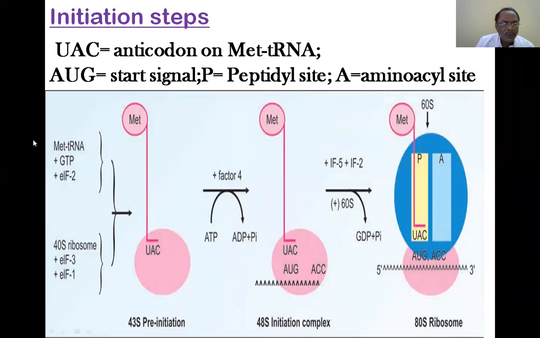And now the whole thing is called the 43S pre-initiation complex. So it is being formed. And again, this is being acted upon by factor 4, another protein, an initiation factor. And along with that, energy is needed, and that energy is in the form of ATP.